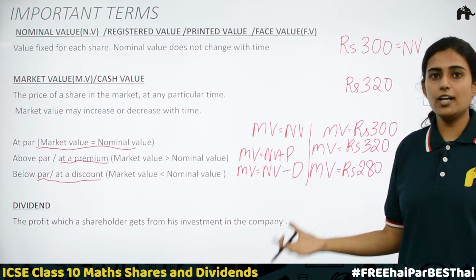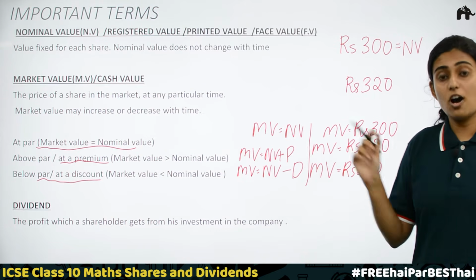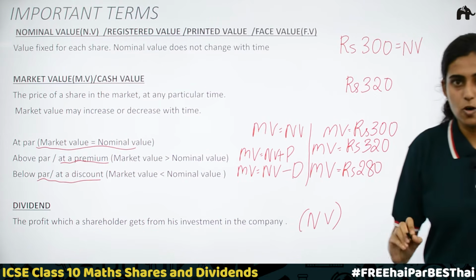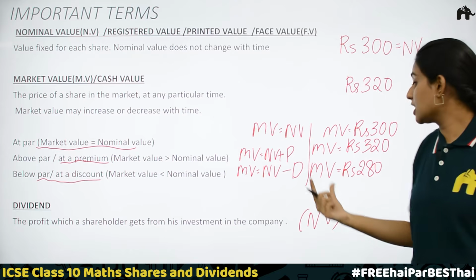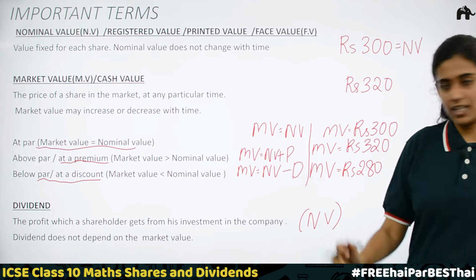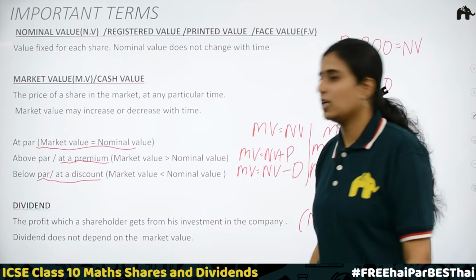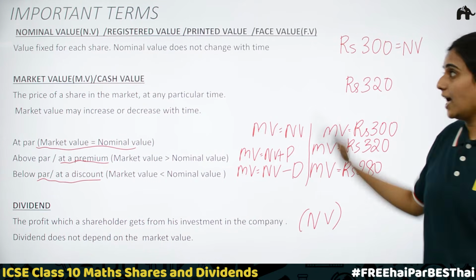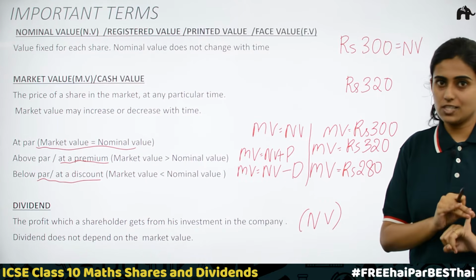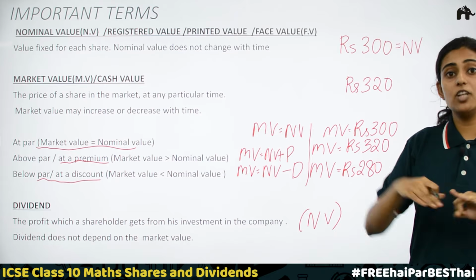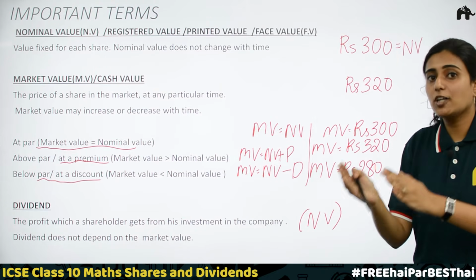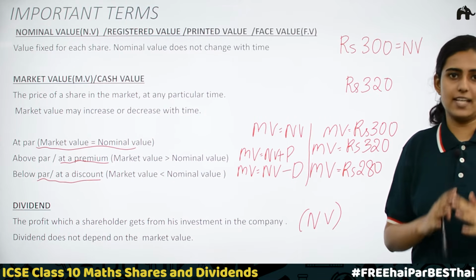This amount is what dividend is. Dividend always depends upon the nominal value. Remember this point, dividend is calculated with respect to nominal value and not the market value. Dividend does not depend on the market value. Got the idea? Now we know what nominal value is. Nominal value is a fixed value. Market value is a value that can fluctuate. It can increase or decrease. Dividend is a part of profit that a shareholder gets.